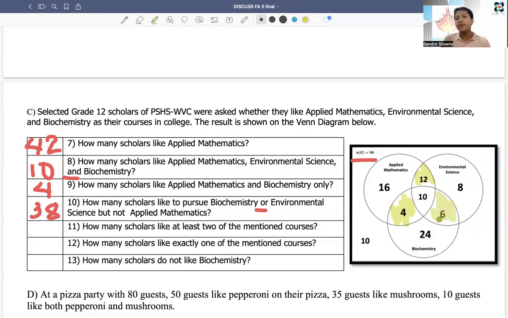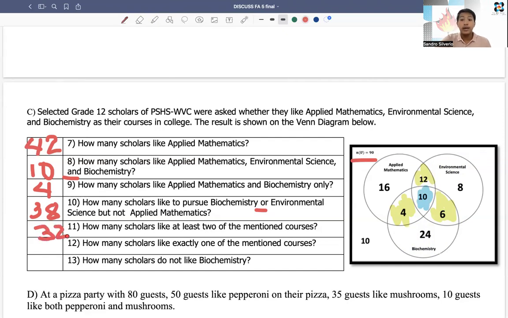Excuse me. Many scholars neglect the 10, because it is already 3. Because the 10, they like environmental science, applied mathematics, and biochemistry. However, our question is just at least 2. Therefore, the 10 still counts. The 10 still counts in at least 2. So we have to add also the 10. So we have 4 plus 6, 10, plus 10, 20, plus 12, 32. So we have 32 as our answer here.